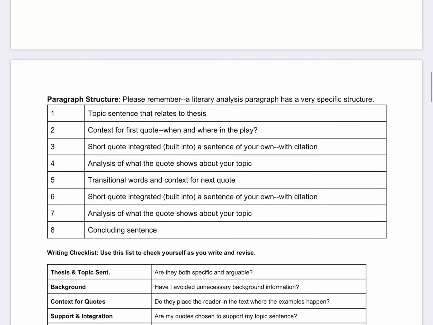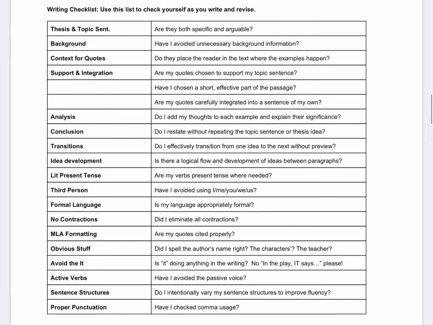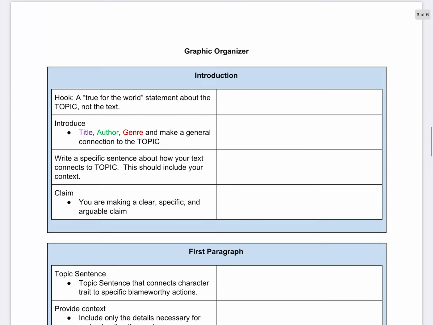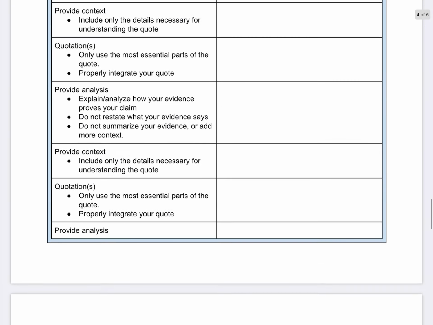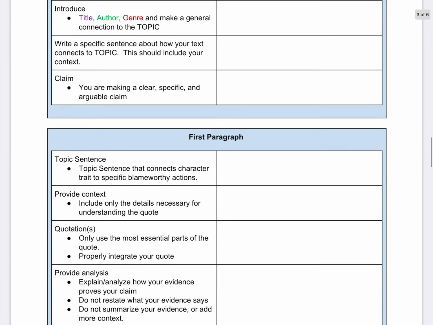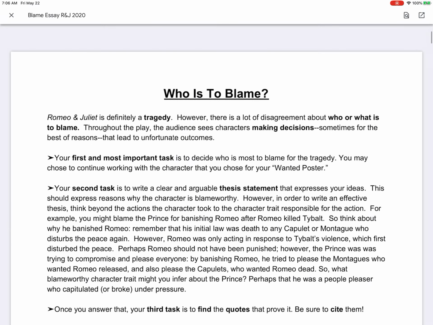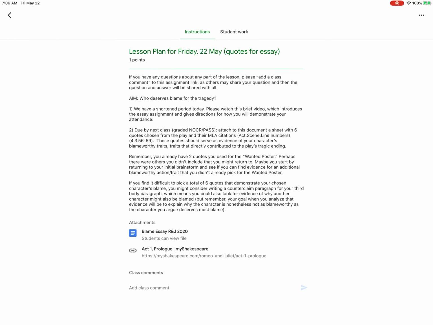You're not writing paragraphs today. We'll work on this next week. There is a checklist in this document, and then there is a graphic organizer that you might return to eventually. But you don't have to worry about it now. I'm just introducing it here. What you're worrying about today is finding quotes.